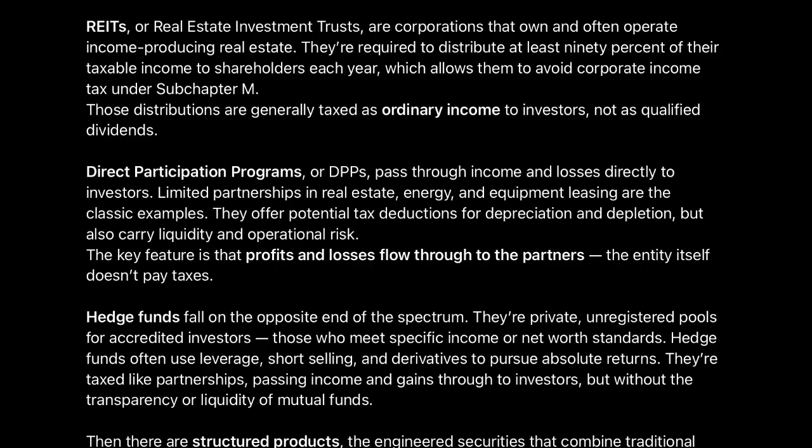Direct participation programs, or DPPs, pass through income and losses directly to investors. Limited partnerships in real estate, energy, and equipment leasing are the classic examples. They offer potential tax deductions for depreciation and depletion, but also carry liquidity and operational risk. The key feature is that profits and losses flow through to the partners. The entity itself doesn't pay taxes.